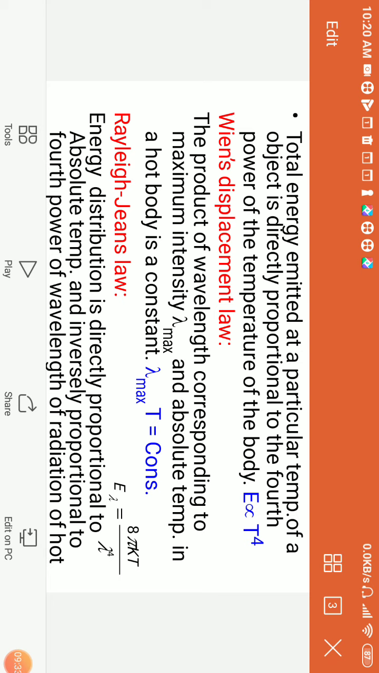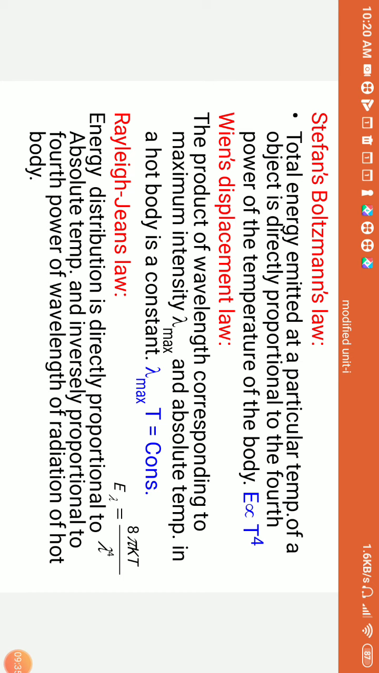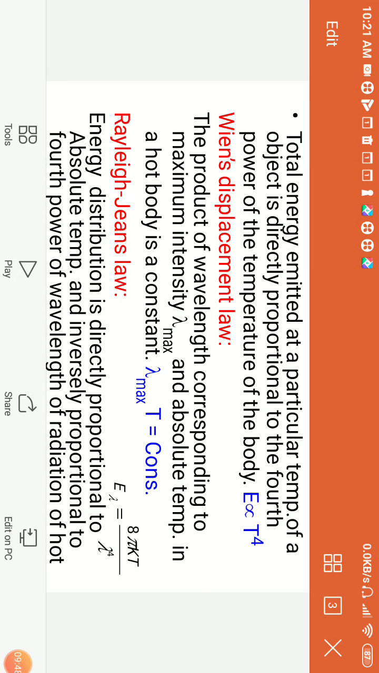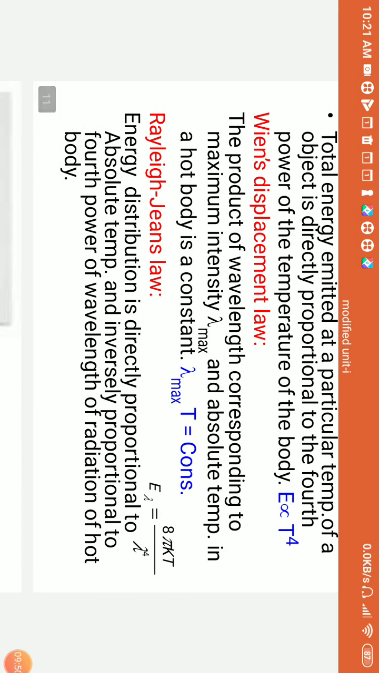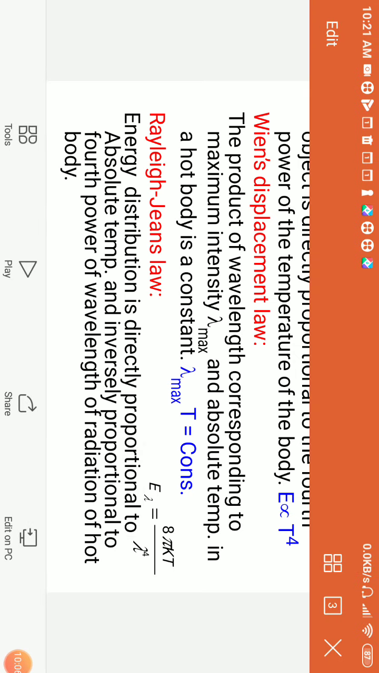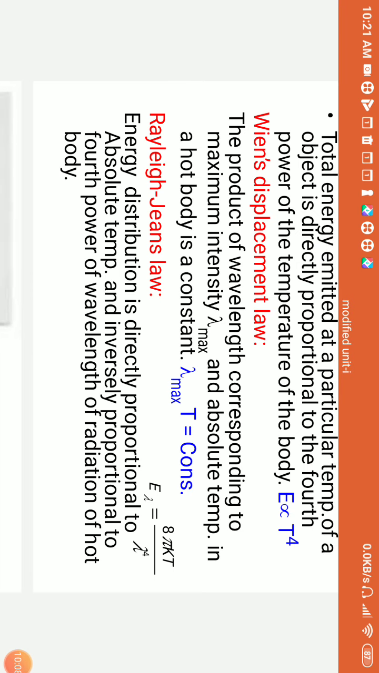Now Wien's displacement law: the product of wavelength and the corresponding temperature is always a constant. This theory was explaining the lower part of the wavelength, but it couldn't explain the middle part. Then Rayleigh-Jeans law: the energy distribution is always proportional to the absolute temperature and inversely proportional to the fifth power of the wavelength. This law was explaining the black body distribution comfortably, but at higher temperatures. So Wien's displacement law was explaining lower temperatures, Rayleigh-Jeans higher temperatures, and Stefan-Boltzmann the middle.